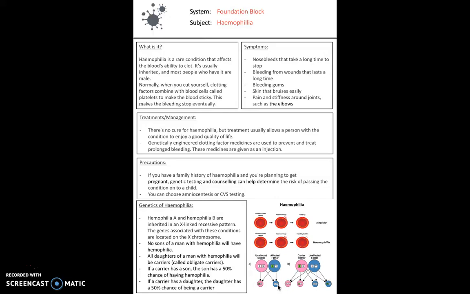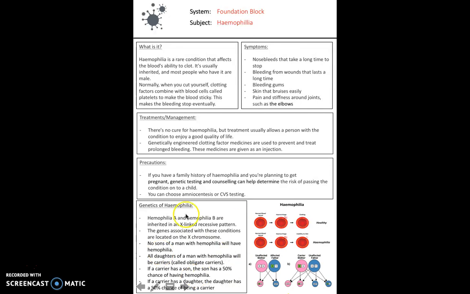So therefore you can imagine the symptoms of haemophilia are the opposite of that. When you start bleeding, it's hard for you to stop, or it takes a long time for the wound to clot. So for example, if you have a nosebleed, that might take a long time to stop. Your gums may bleed more easily than normal, and when they do start to bleed, it's harder to get them to stop. In terms of treatment, again, there's not particularly a cure. However, some kind of treatment usually does allow the patient to live a good quality of life in general. Precautions, if you know you have a family history of haemophilia, it's really worth getting that checked out and making sure you know your risk of inheriting it.